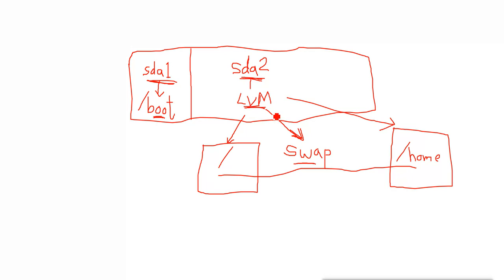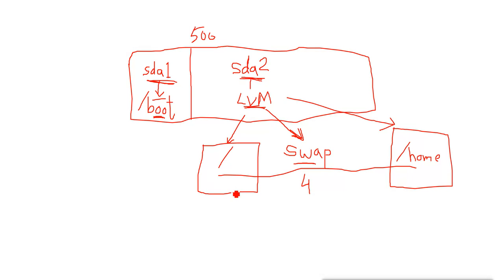Now why is it using a single disk? Because it is not for redundancy. It is just for flexibility. Flexibility means, suppose my disk is, for example, 500 GB. Now what happens? 500 MB is gone for the boot, and my RAM was 4 GB, so 4 GB is gone for swap.